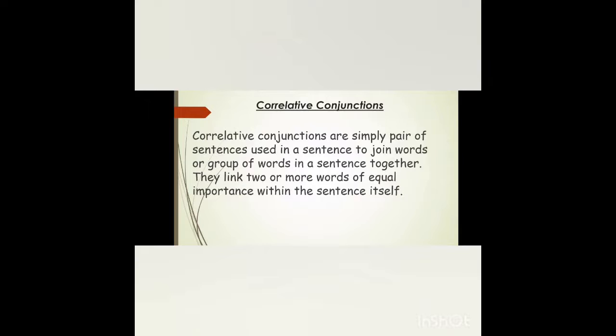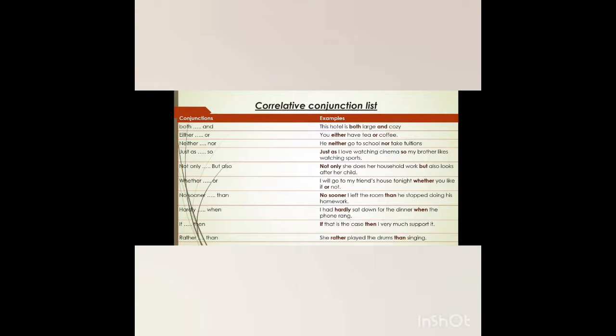Next we have correlative conjunctions. Correlative conjunctions are simply pairs of words used in a sentence to join words or groups of words together. They link two or more words of equal importance within the sentence itself. In our previous conjunctions, we only had single words for the different types, but here we have two different words used in a single sentence to join the two.